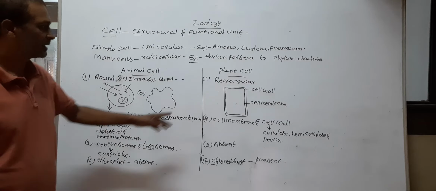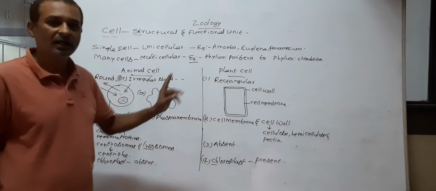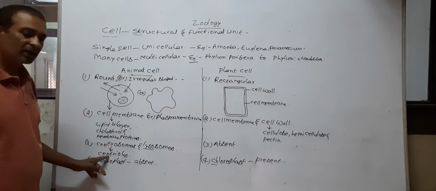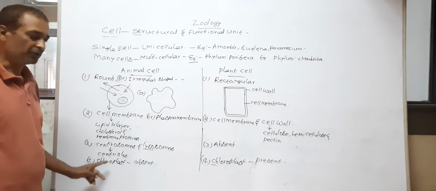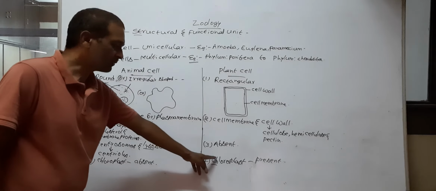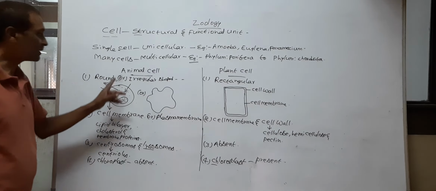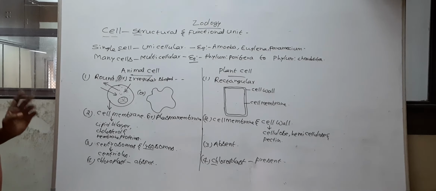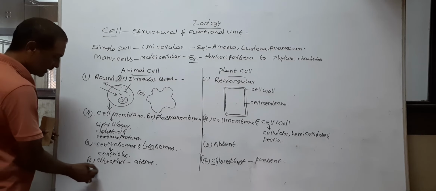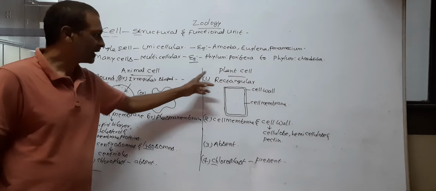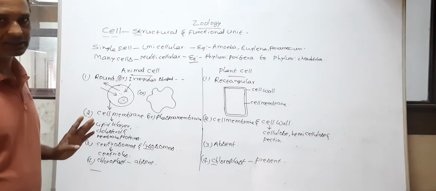So plants are autotrophs. But animal cells do not prepare their own food due to absence of chloroplast. So animals are heterotrophs. So these are the differences between animal cells and plant cells.